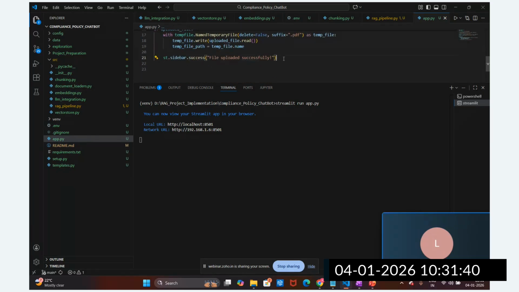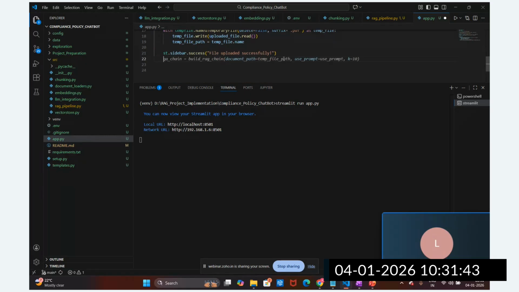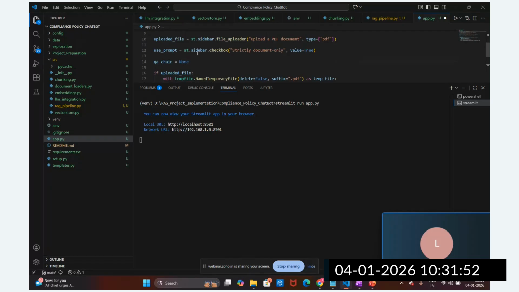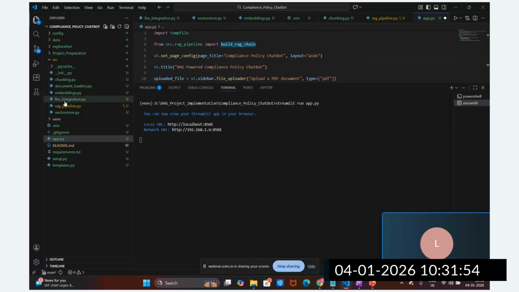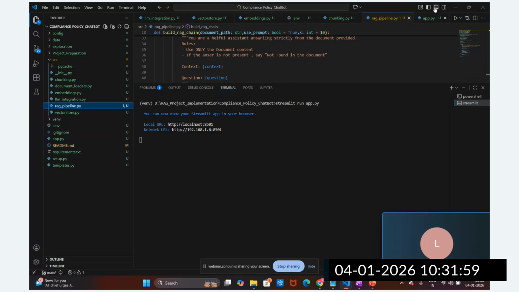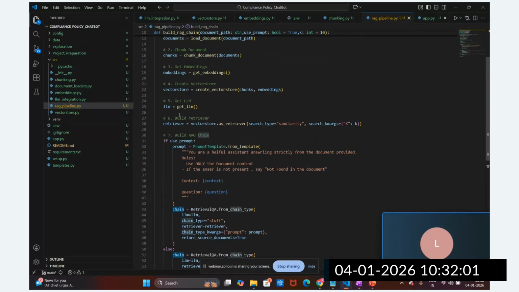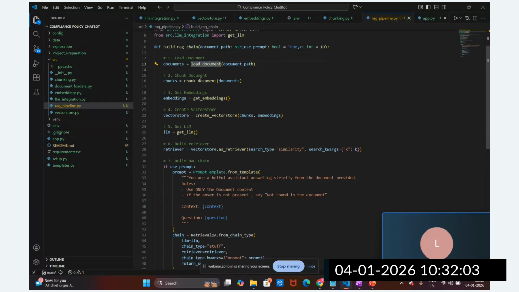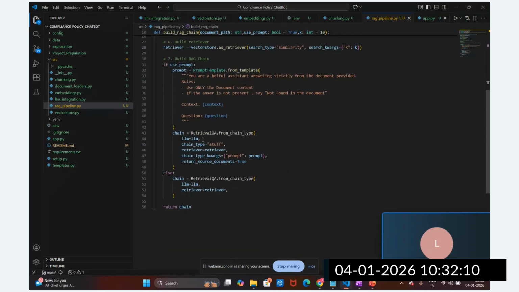This document is uploaded. Once this document is uploaded, guys, what will we do? We are going to call this build RAG chain, right? So once the document is uploaded, we call build RAG chain. This is the function we have imported from the source code. It will load the document, chunk it, get embeddings, create the vector store, call the LLM, set up the retrievals and create this question answering chain. This is how it will create the chain.